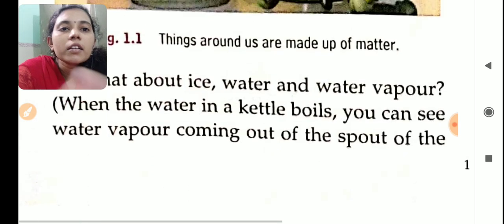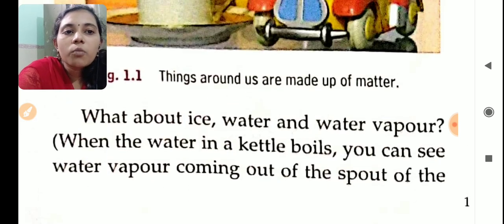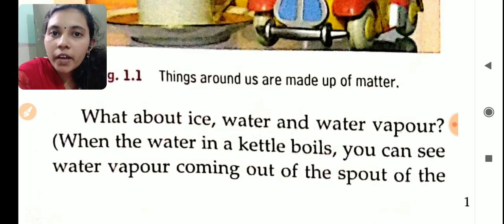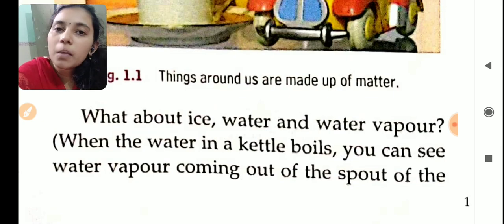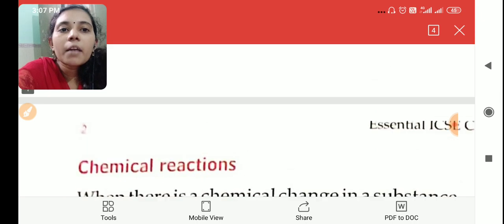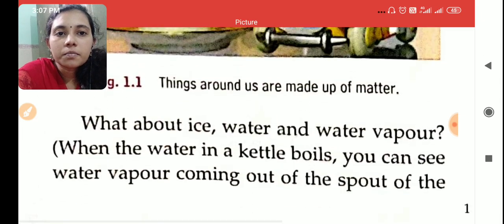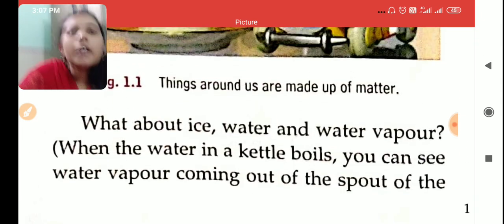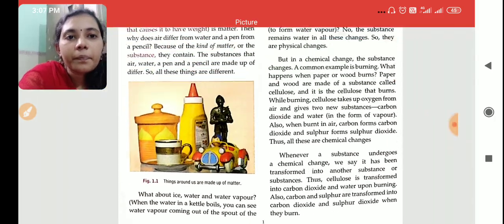Then next, this also I told: air, ice, water and water vapor are the same. Why? Because they are made up of the same substance, H2O. H2O only. So they are made up of the same substance. Okay. Then next we are going to study